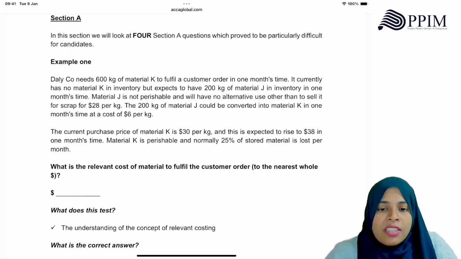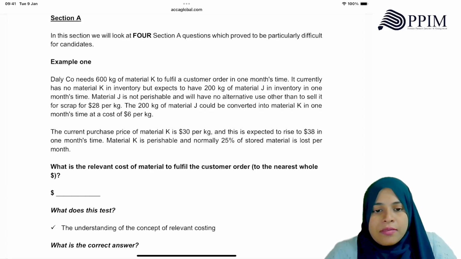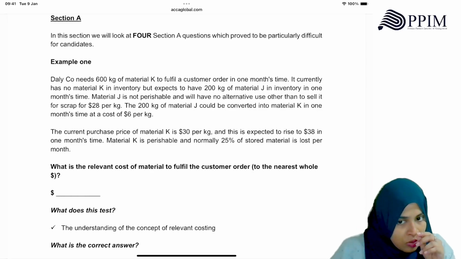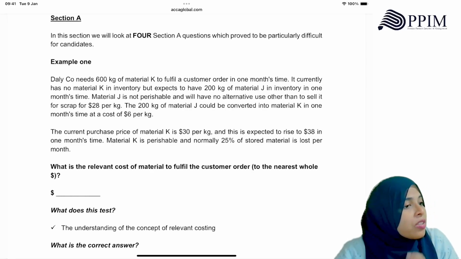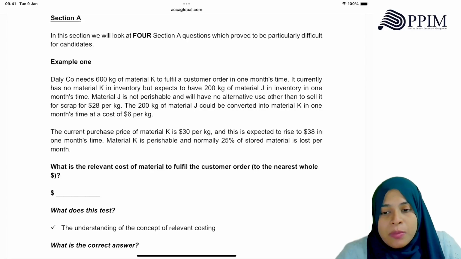Dalico needs 600 kg of material K. It currently has no material K in inventory. And there is no K to buy from outside also. So how do you use K? You have to buy the J. Where do we have K? Where is the price? Current purchase price. Oh, there is. It can be bought from outside. K can be bought at 30 per kilo.